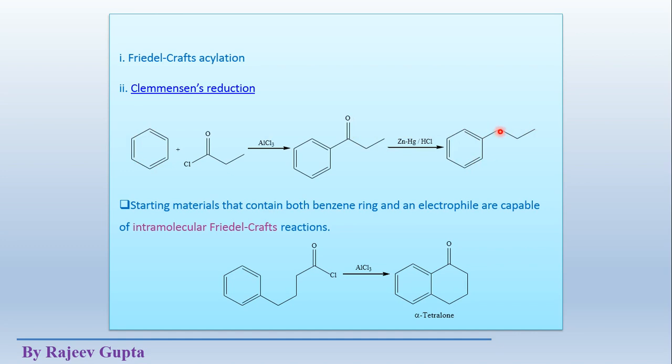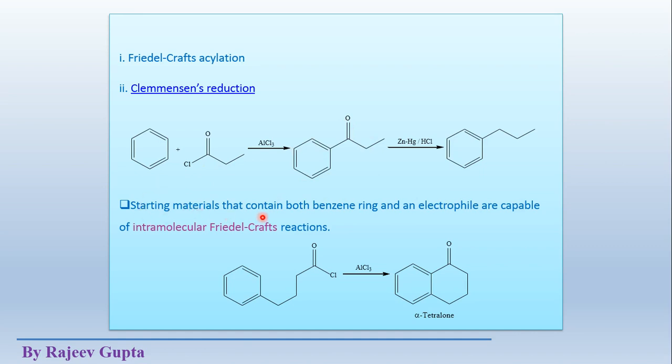So this 1 degree alkylated product could not be obtained in Friedel-Crafts alkylation. This is the benefit of Friedel-Crafts acylation over alkylation: if we want alkylation on an aromatic ring, then practically in labs we first apply acylation, and then we reduce the acylated product into the alkylated product, and we get our required product. So no rearrangement is possible in this carbocation, and no further alkylation is possible in this formed product. So both these problems are solved in the case of acylation.